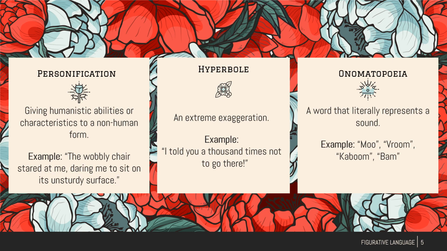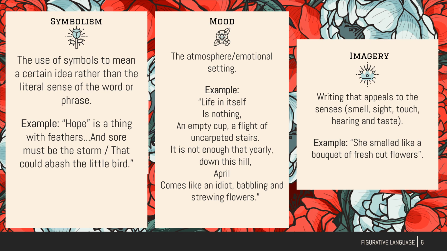Now, symbolism is the use of symbols to mean a certain idea rather than the literal sense. Remember, we read a poem called Hope is a Thing with Feathers, in which the author was saying hope was symbolizing, like hope as a bird. They were saying that hope was a bird, which it isn't literally, but they were using the symbolism to mean that.